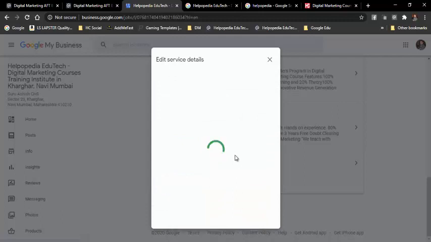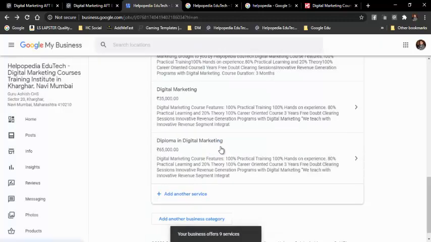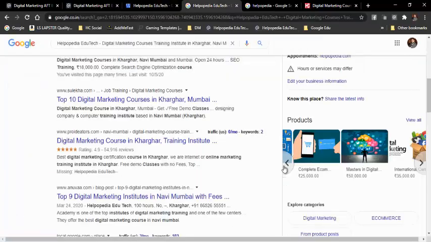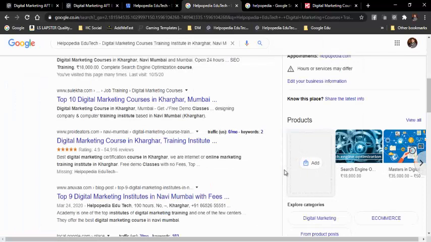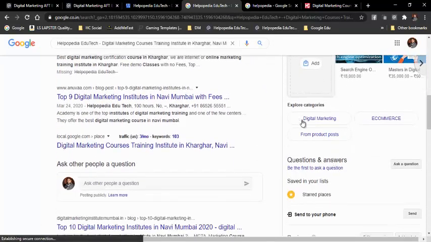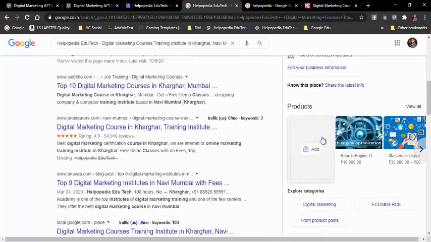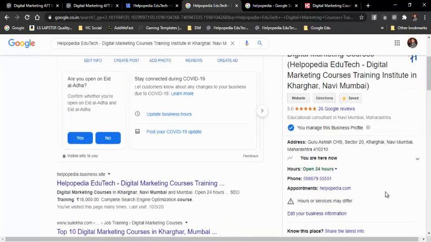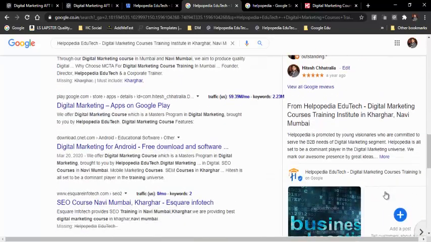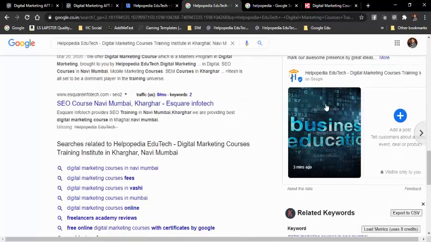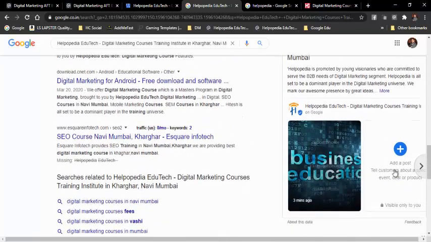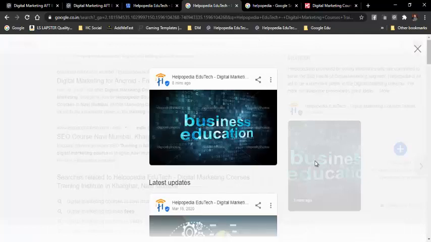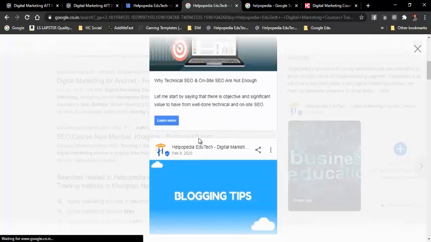Services do not have images, but products do have images. Products look better, and they show up on Google with images, so people would like to click on these images also. Over here, related to services, these are the different services that we have added, so it is coming up like this. For that reason we should use this. And see over here, you can see the business product, the business education which we have added, has come up over here.